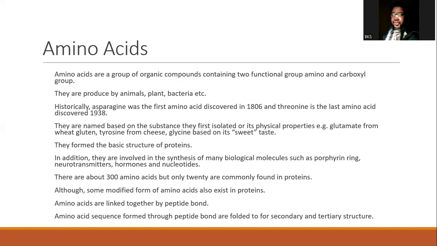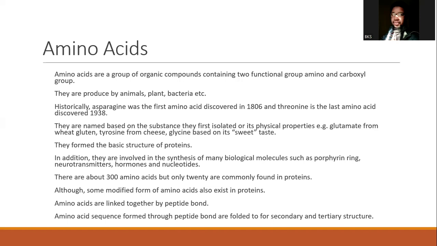Now, going back to history, we made mention that these amino acids were detected many years ago, where we mentioned that asparagine was the first to be discovered in 1806 and threonine was the last to be discovered in 1938. These amino acids were named based on the first substances they were isolated from or based on some physical properties. We said glutamate comes from gluten, from wheat, tyrosine from cheese. The name for cheese in Greek is tyros. Glycine, based on the fact that glycine is very sweet in taste.